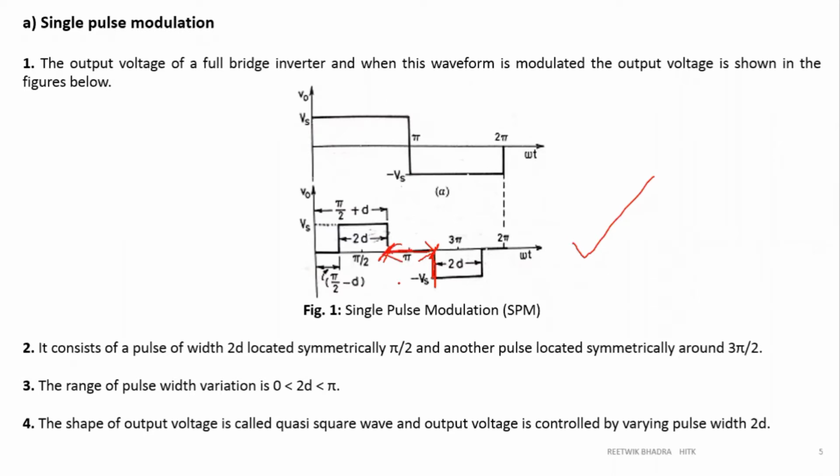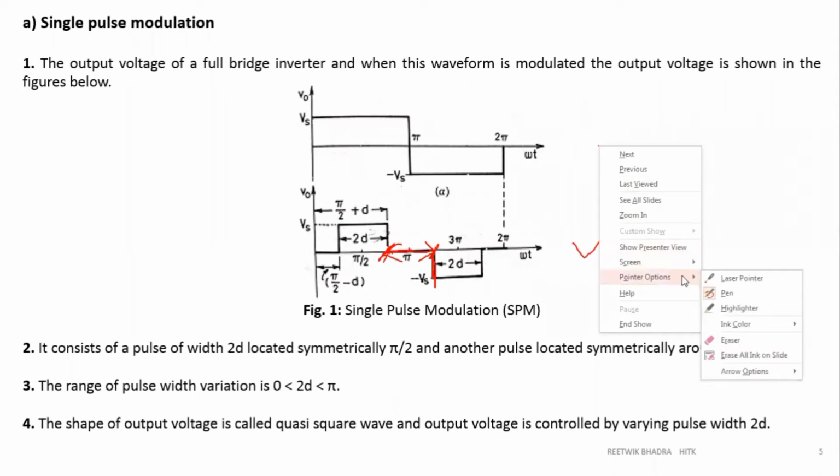So there is no problem of the source being short circuited because of two switches of the same leg being on. The first problem has been eliminated: that shoot through fault or cross conduction fault is eliminated. Next we have to see how the harmonics are eliminated.